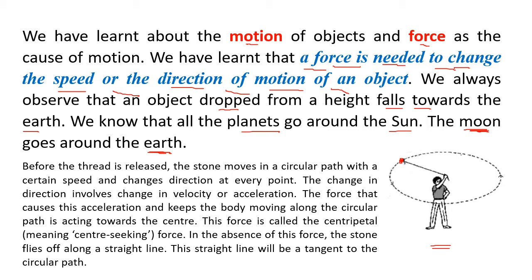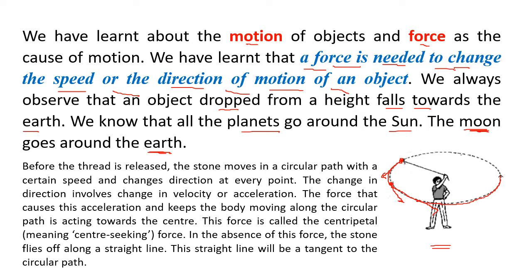Now how is this boy playing? He is whirling the stone round and round. So as you observe in the diagram, the boy is playing with the stone. Sometimes the stone is flying like this, but then the stone will reach here, it goes like this. The stone is going around the boy.